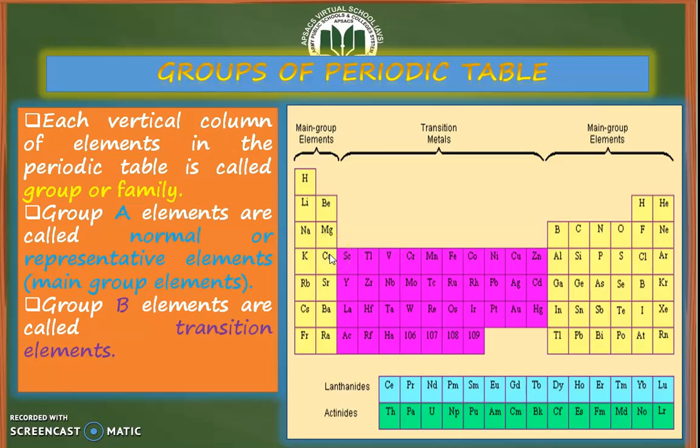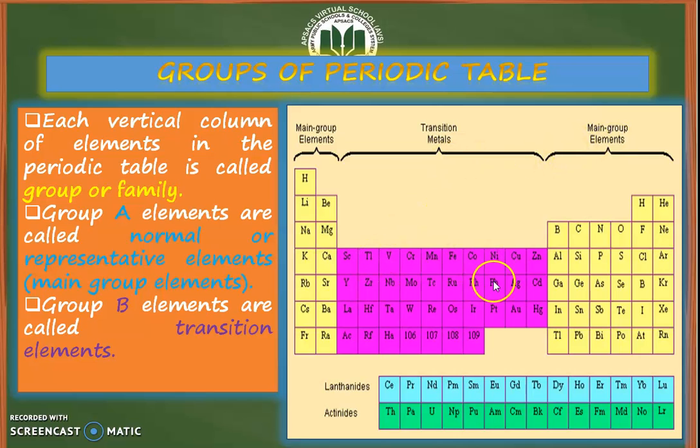Elements with similar valence electronic configuration are placed in the same group. Each group is identified by numbers and the letters A and B. Or we can say that we have divided the periodic table into two groups, group A and group B. The yellow part of the periodic table shows group A elements, also called main group elements or representative elements. We can also call them normal elements.